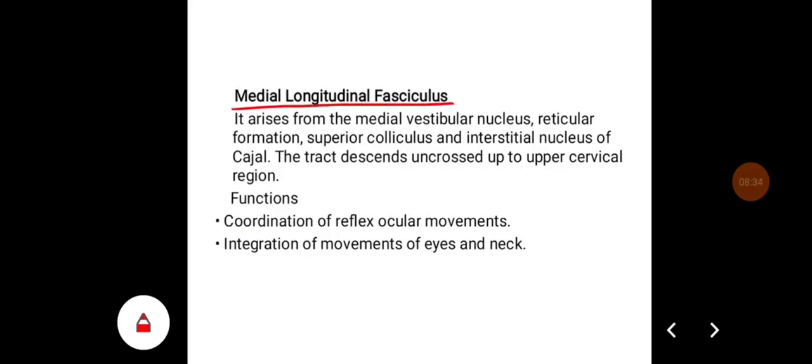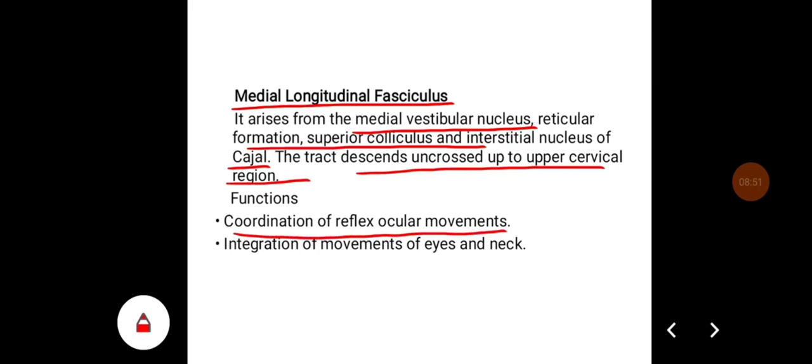Medial longitudinal fasciculus. It arises from the medial vestibular nucleus, reticular formation, superior colliculus, and interstitial nucleus of Cajal. The tract descends uncrossed up to the upper cervical region. Their important functions are coordination of reflex ocular movements and integration of movements of eye and neck.